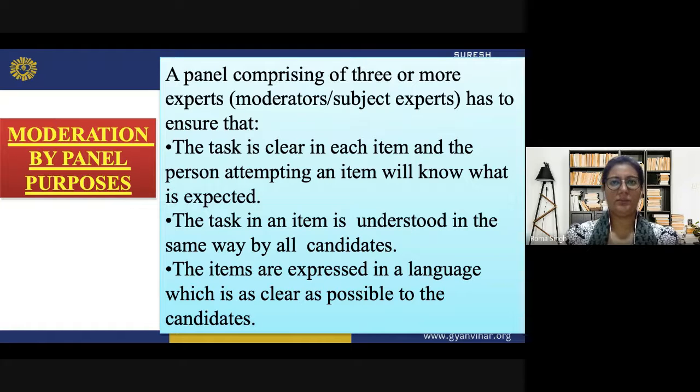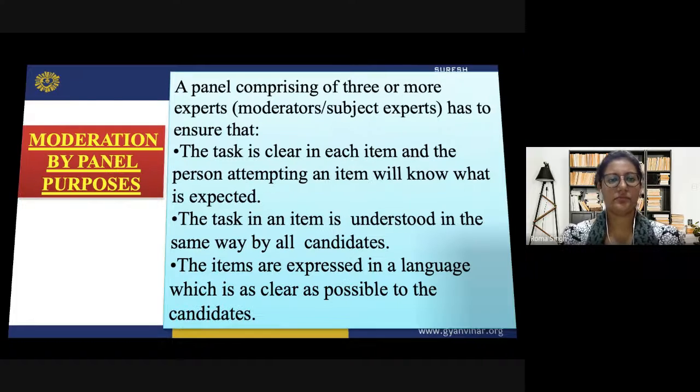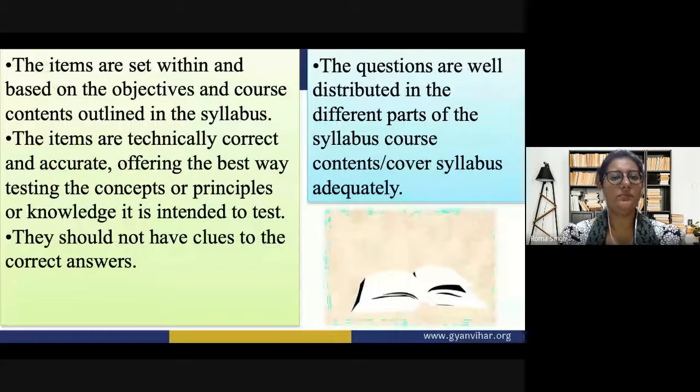Maybe the person who is preparing the question bank is not able to judge a few things. There may be errors. So moderators or subject experts can find out the errors in the questions and give suggestions, so that the errors can be done away with. The items are set within and based on the objectives and course contents outlined in the syllabus. This is very important. It should be restricted to the syllabus part.